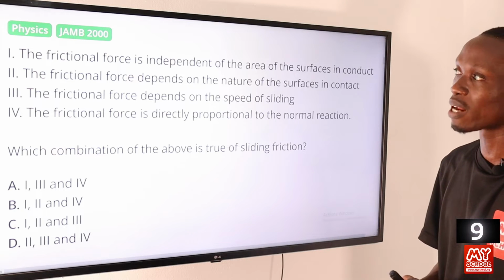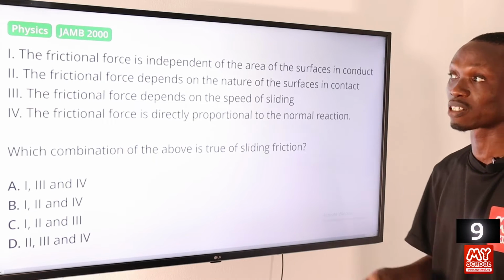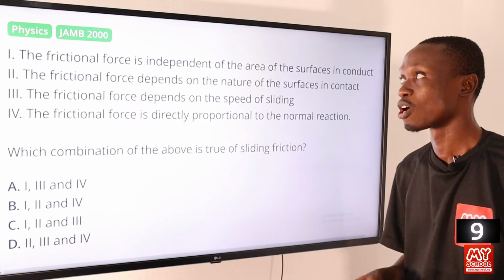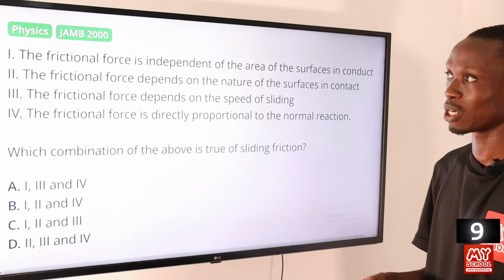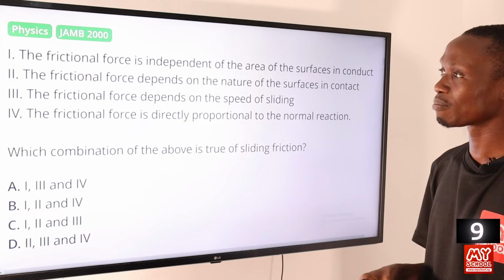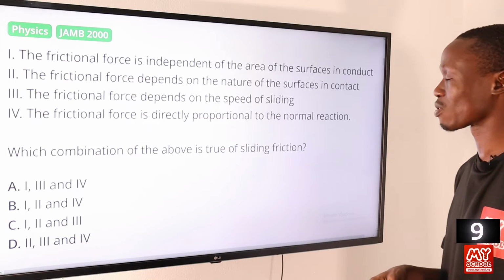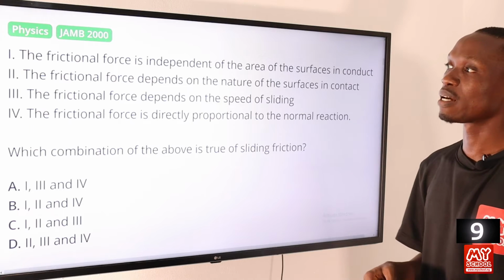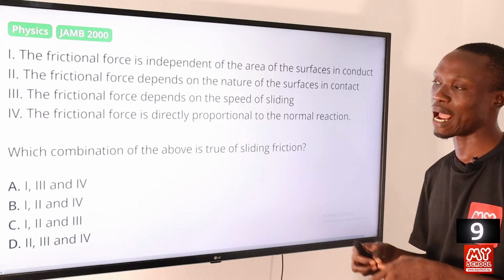Number I, the frictional force is independent of the area of the surfaces in contact, is true. II, the frictional force depends on the nature of the surfaces in contact, yes. III, the frictional force depends on the speed of sliding.